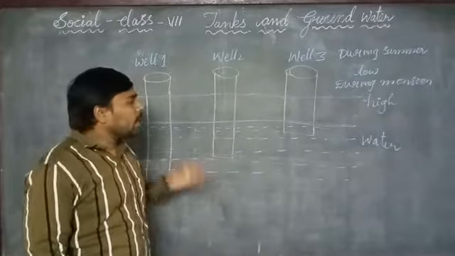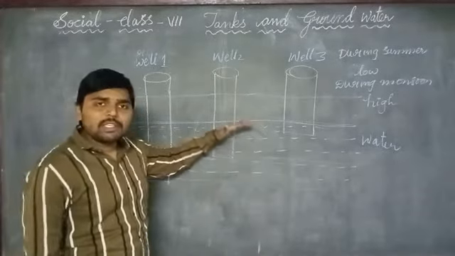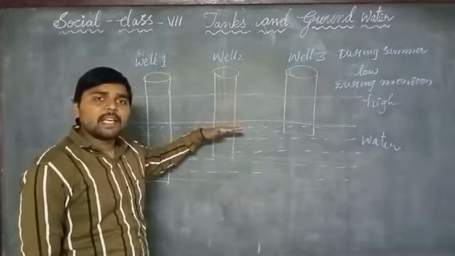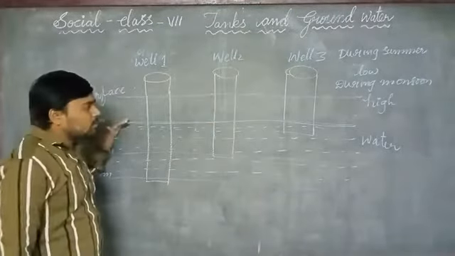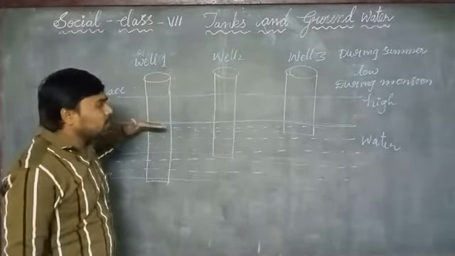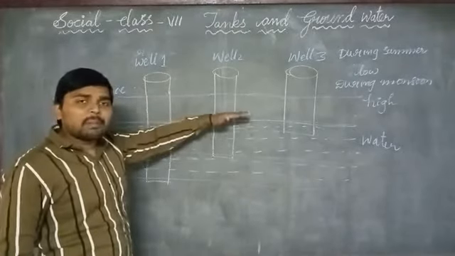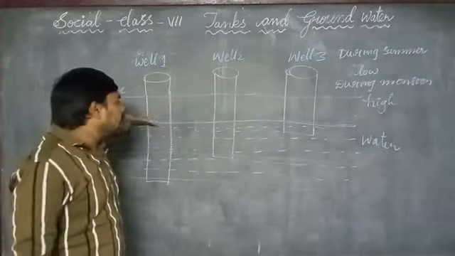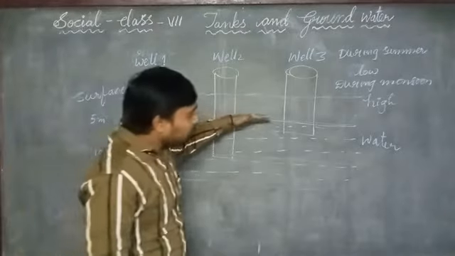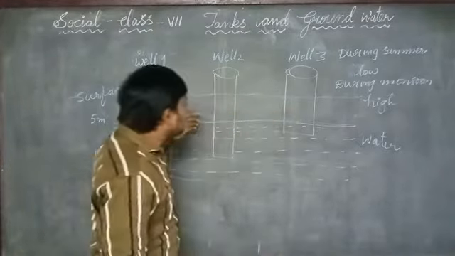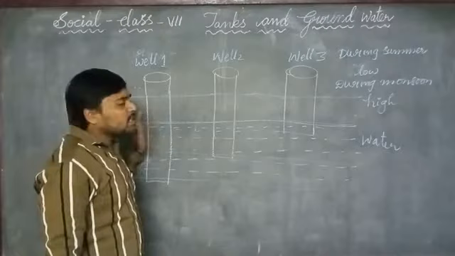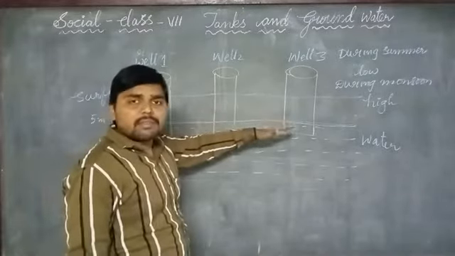Water table means the average level of water which is present under the surface of the earth. Okay, we can see the water which is present under the surface of the earth is parallel to the surface of the earth, and it is not in an uneven manner, it is in an even manner under the surface of the earth.